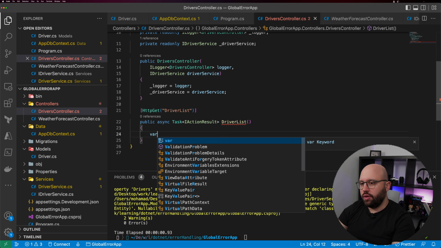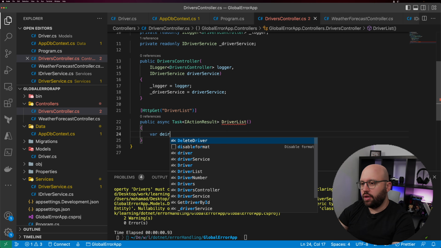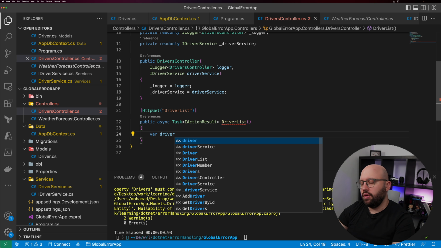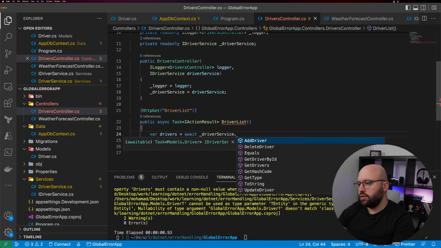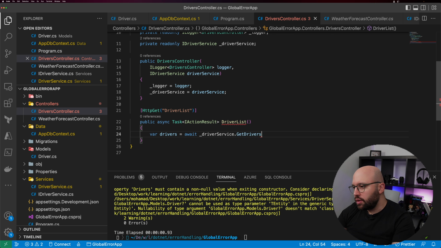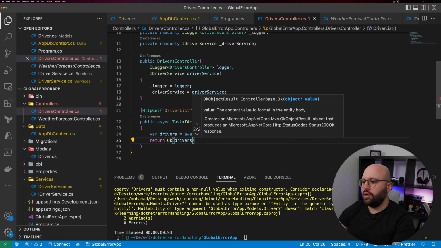We're going to put var drivers equal await _driverService.GetDrivers. Then return Ok and return the drivers.